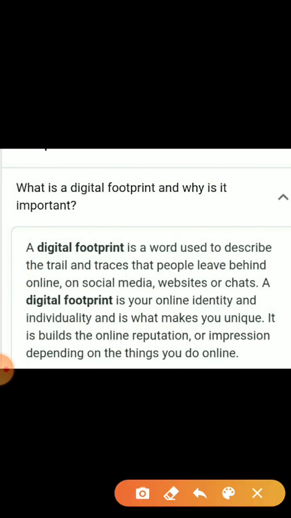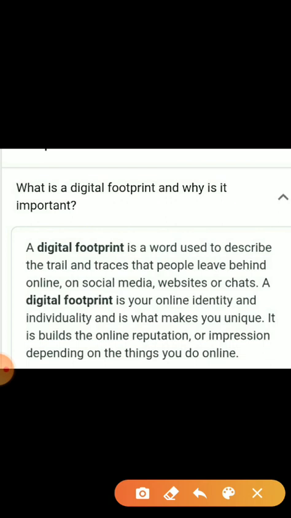Now the next point is digital footprint. Digital footprint is the term used to describe the trail and tracks that people leave behind online, on social media, websites, or chats. A footprint is your online identity, and it makes you unique.